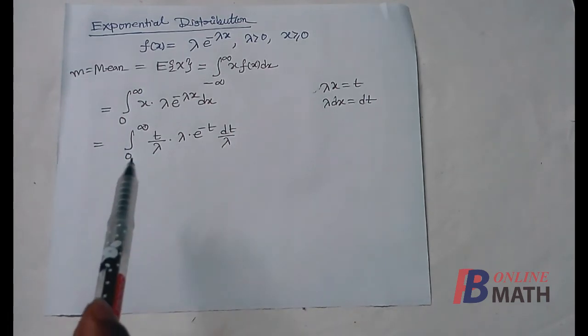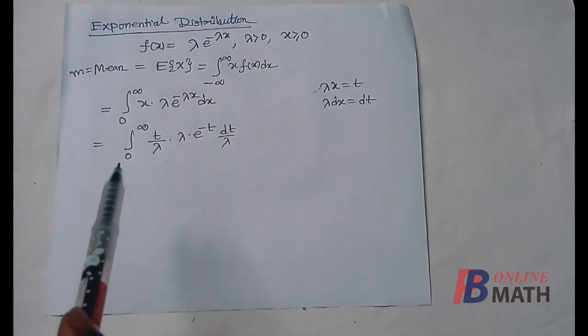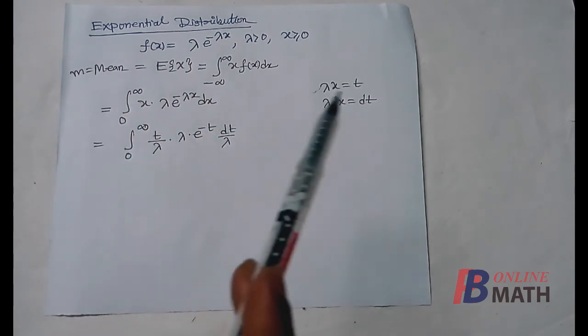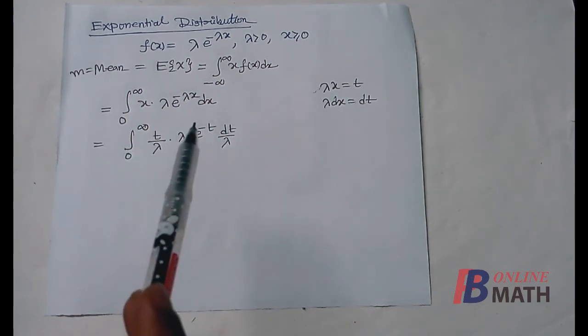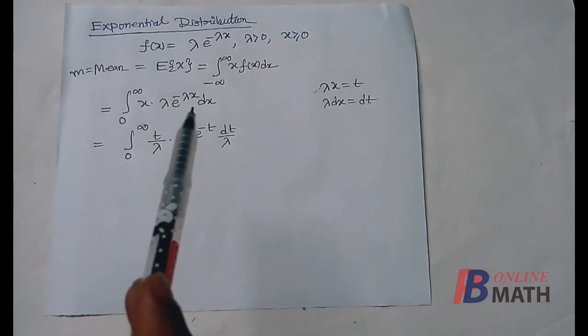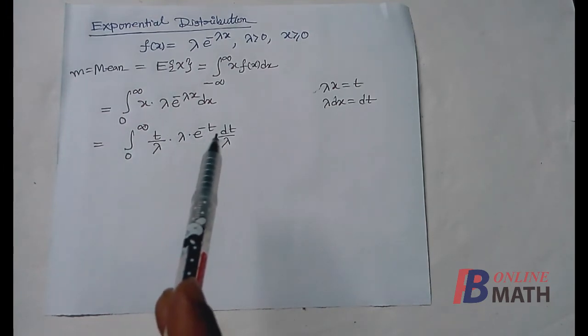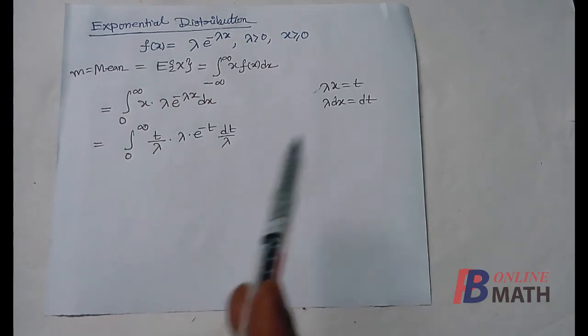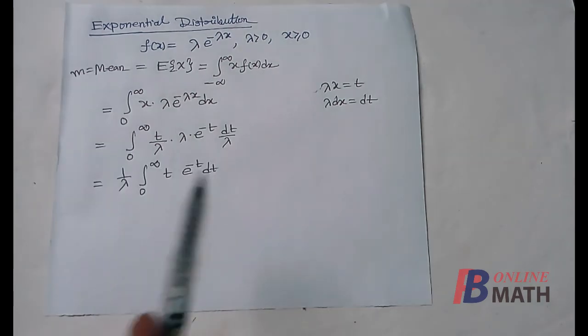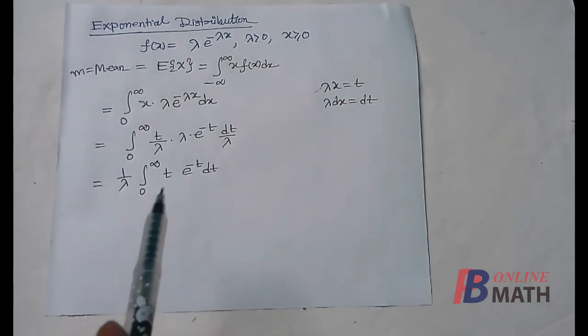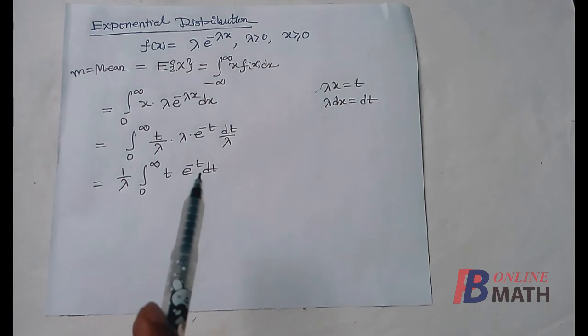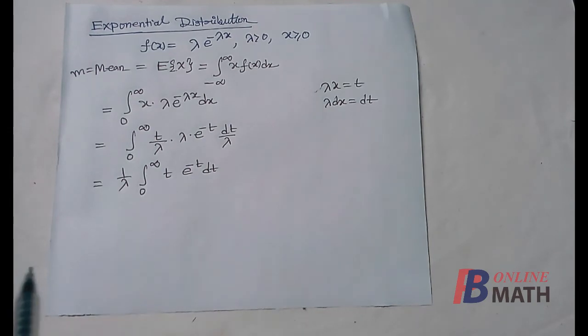So the limits of the integral remain unchanged, and x equal to t by lambda, e to the power minus lambda x equal to e to the power minus t, and dx equal to dt by lambda. Now this is equal to 1 by lambda integration of t into e to the power minus t from 0 to infinity.